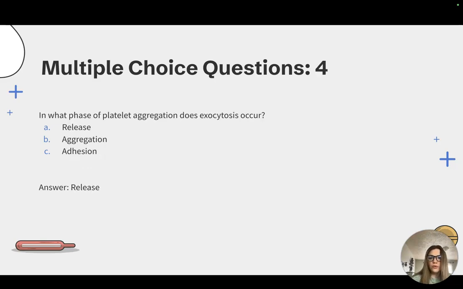Now we have question 4. In which phase of platelet aggregation does exocytosis occur? If we remember here, the answer is option A, the release phase in which all of the granules exhibit exocytosis.